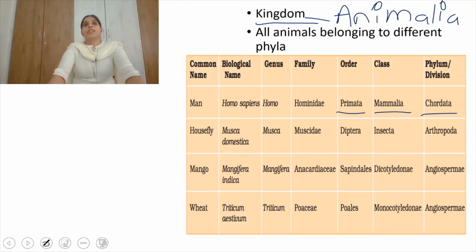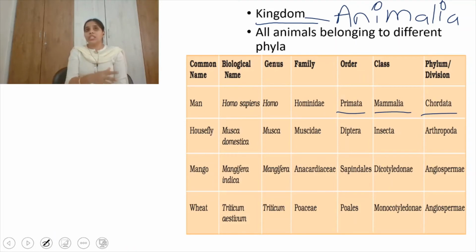The smallest taxonomical unit is species. Species means a group of organisms which can interbreed among themselves and give rise to offspring. A group of different species sharing some common characters comes under genus.